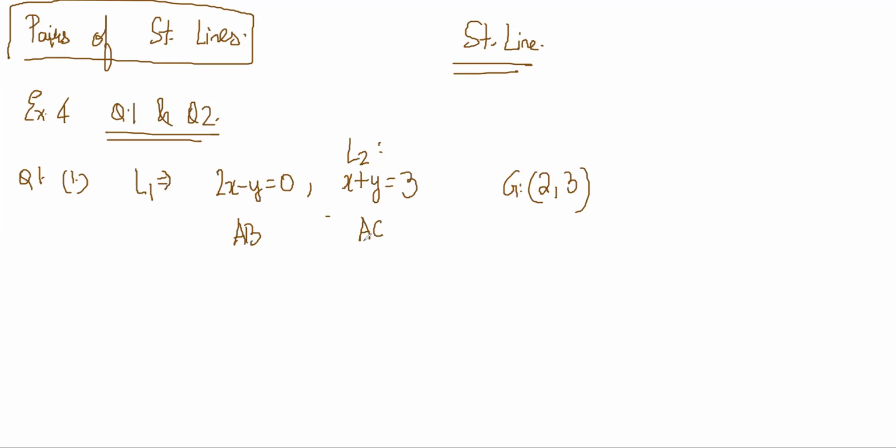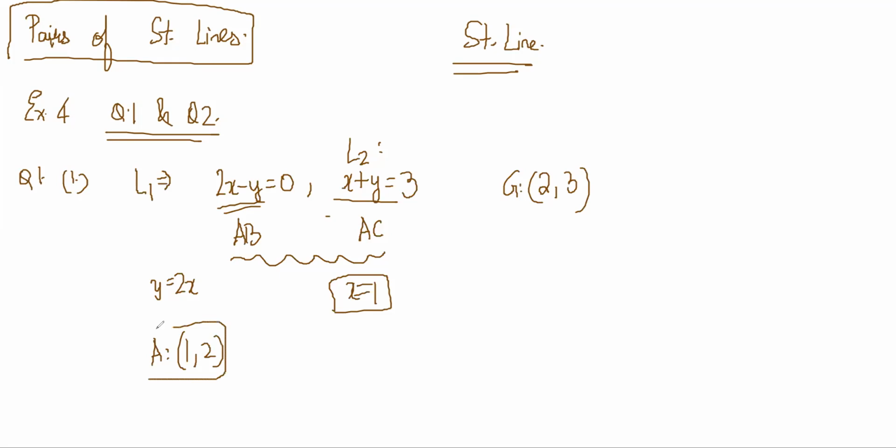So what is the idea here? You can intersect them and find A. AB and AC will intersect at A. Clearly y is equal to 2x. Put it in this equation and you'll get x is equal to 1, so y is equal to 2. So point A is 1 comma 2.